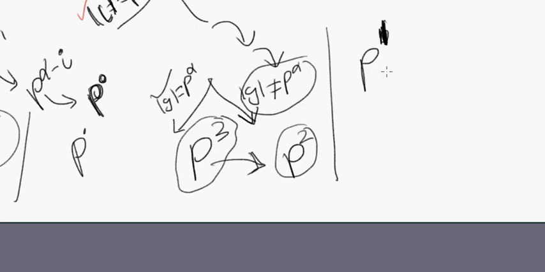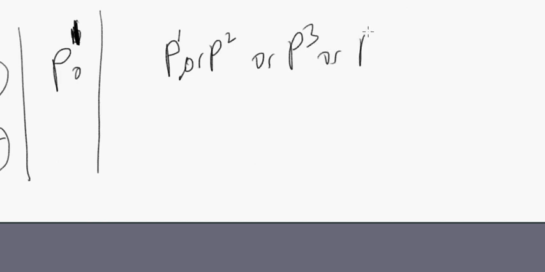Let's put it this way, just to make it really clear. Anytime we do this reduction, the possible orders are always p to the 1, or p to the 2, or p to the 3, or p to the 4, and so on, up to p to the alpha minus 1. And every time we do a reduction, we're cutting down the powers.